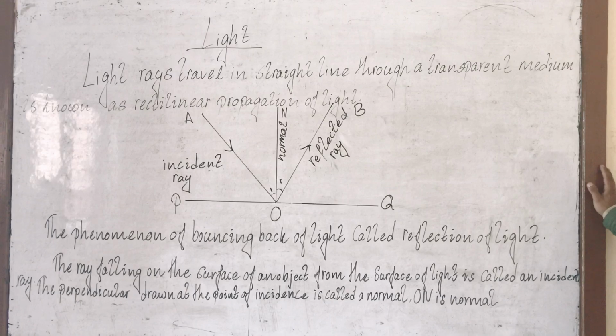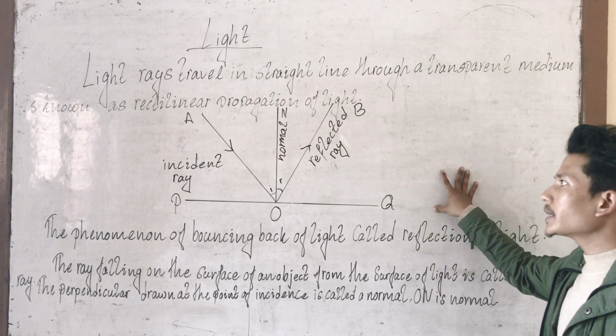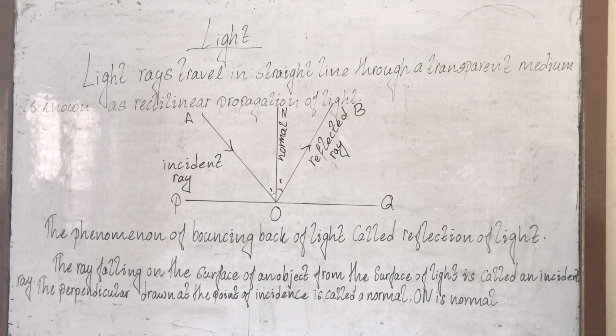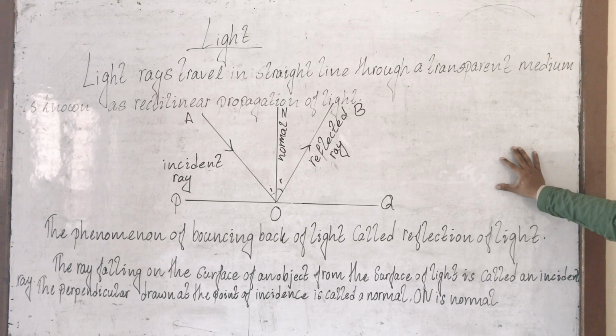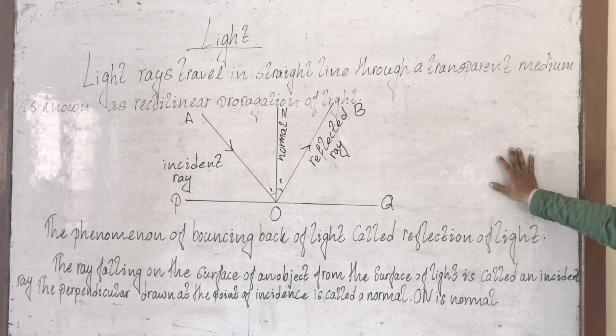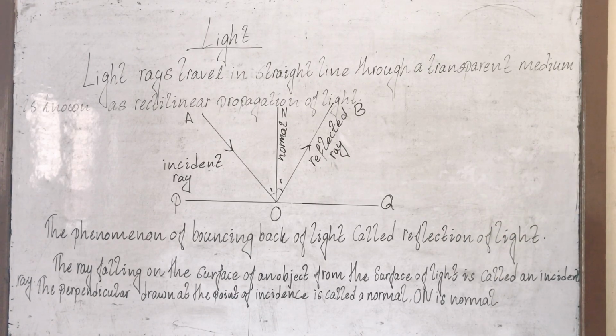And you can see I have made a drawing here about the reflection of light, how the light will reflect from an object, and I have shown it in a figure. The same figure is in your book also. You can read from your book also. Okay. So let me tell you something about light. I have written lots of definitions here.